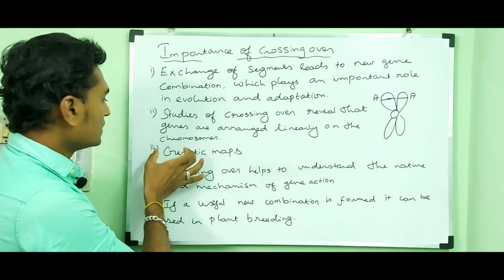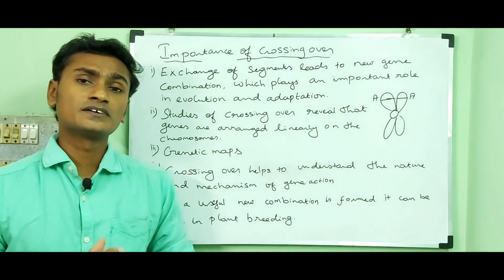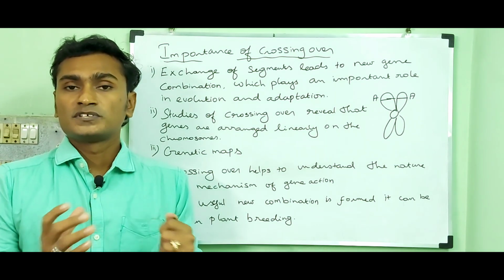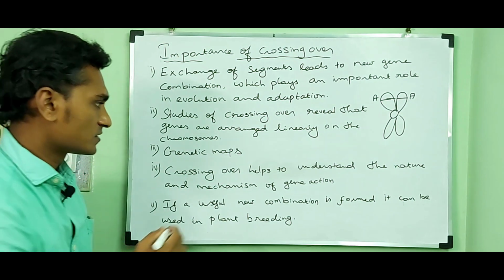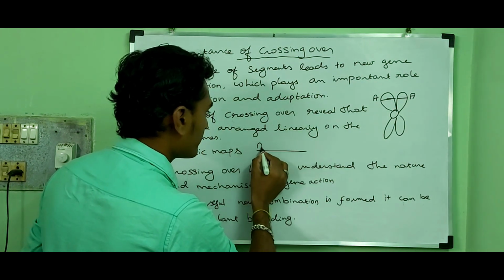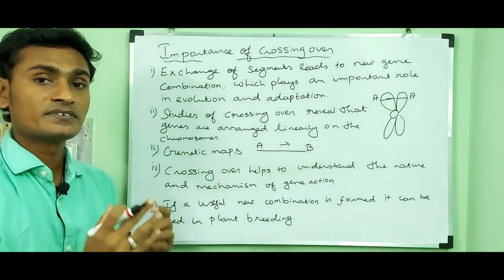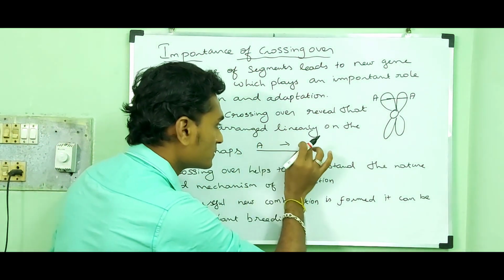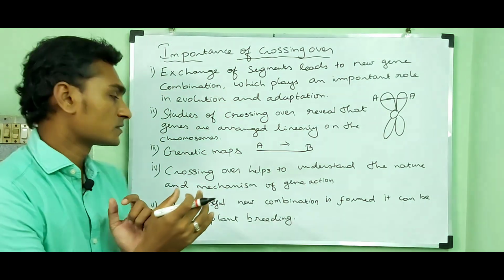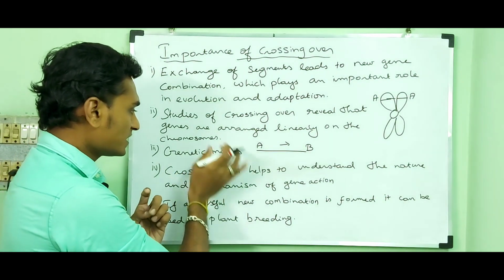Then the third point, genetic maps are made based on the frequency of crossing over, the distance between the two genes. So crossing over plays a major role in the construction of genetic maps.